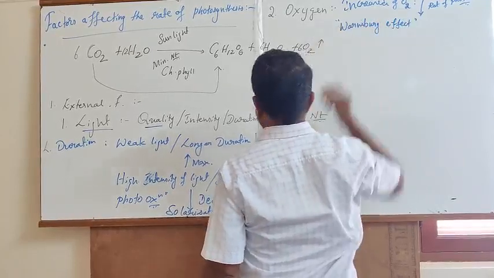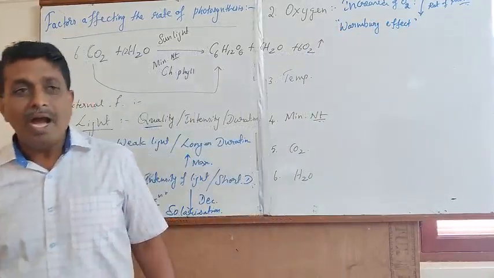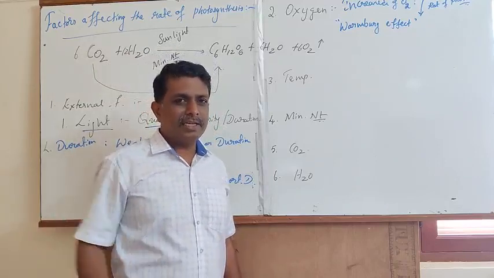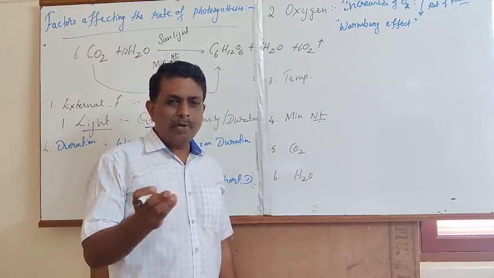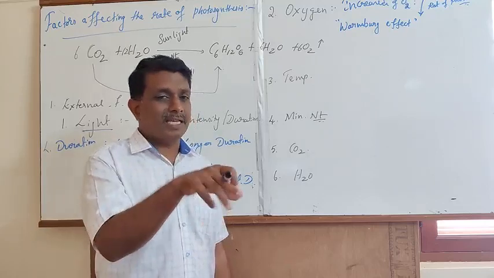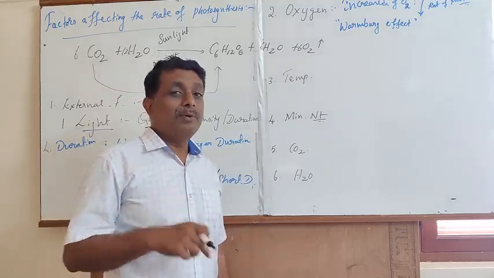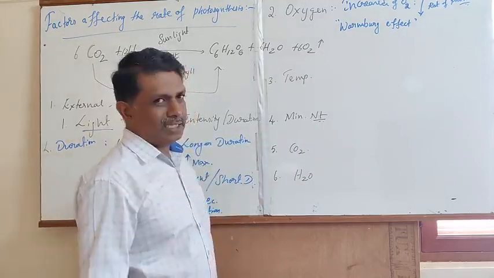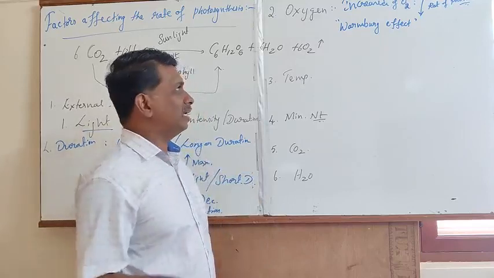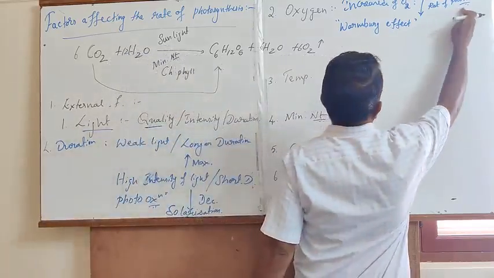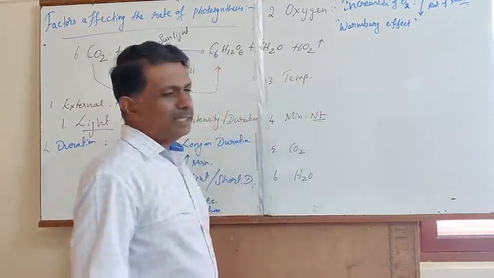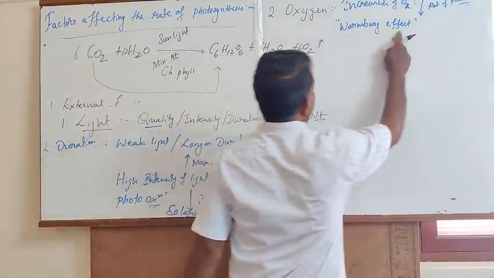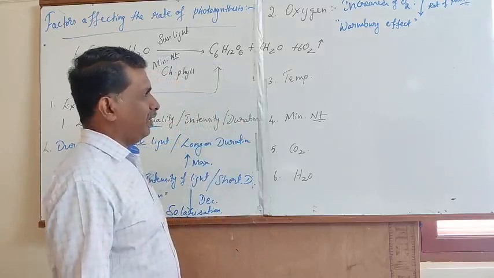According to the Warburg effect, if a plant is exposed to a high concentration of oxygen, as a result of photooxidation, the ribulose bisphosphate carboxylase enzyme will get converted into ribulose bisphosphate oxygenase enzyme. With the oxidation of photosynthetic enzymes, the rate of photosynthesis suddenly decreases. Such a unique decrease in the rate of photosynthesis is purely designated as the Warburg effect.